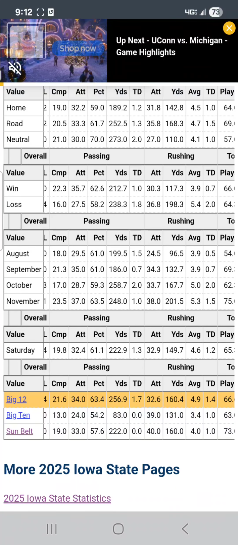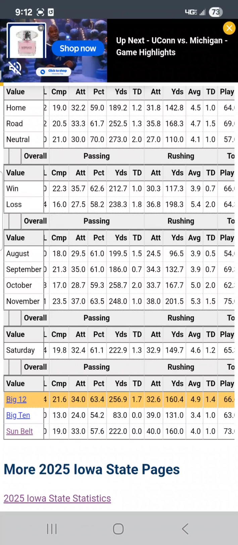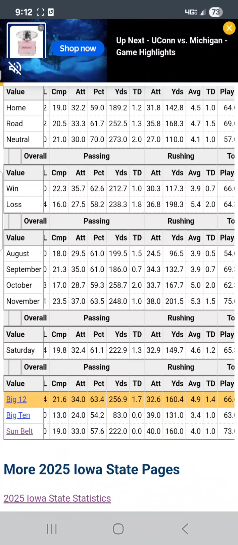Man, if I'm looking at this, and we know Kansas lost last week, and Iowa State's coming off, the only thing that scares me in this game is their head-to-head for Kansas. They're 0-5 in their last 5 at Iowa State, losing by an average of 25 points a game. That ain't going to happen here, guys. Let's get one thing straight. Jalen Daniels is going to give them a fighting chance.